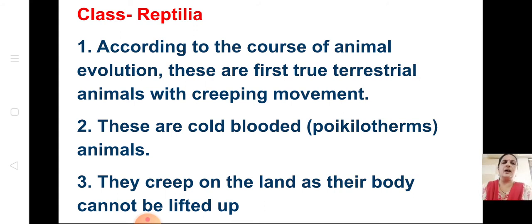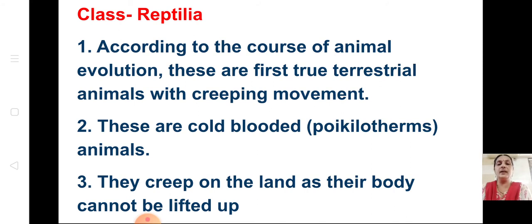Cold-blooded animals are those animals that are not capable of regulating their body's temperature according to the temperature of the surroundings. So whatever the temperatures are outside, it cannot adjust its temperature according to the surrounding.